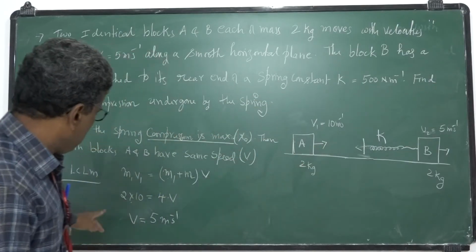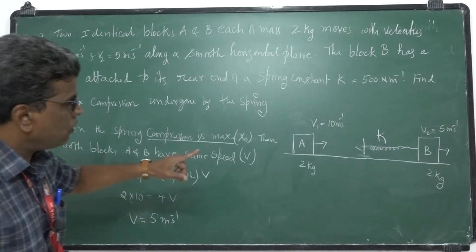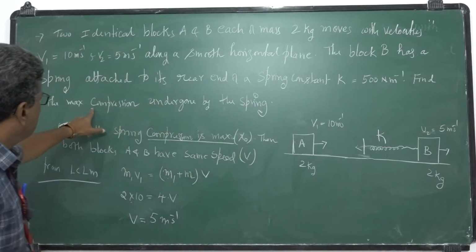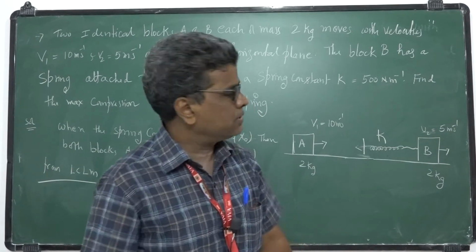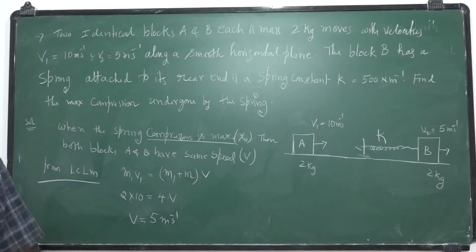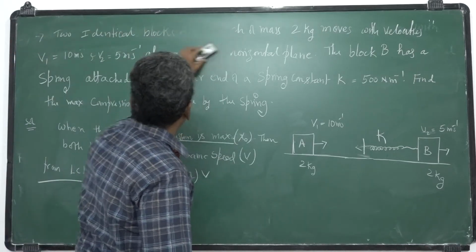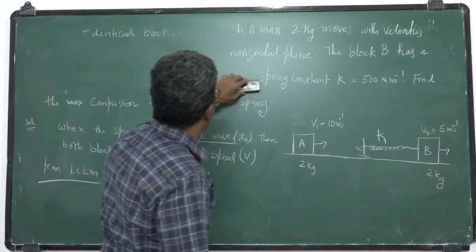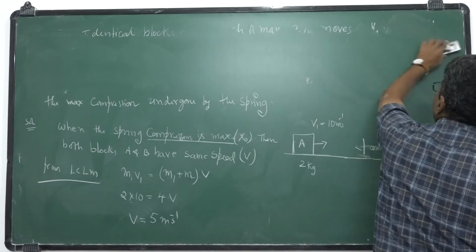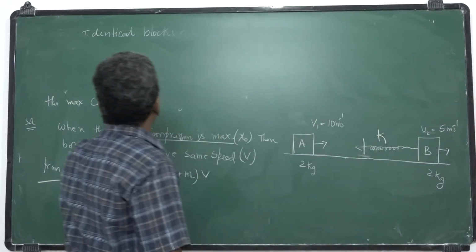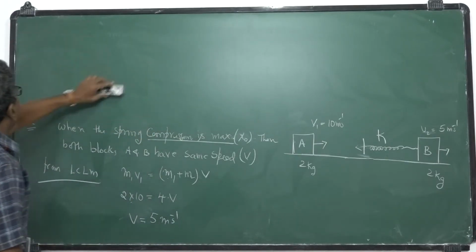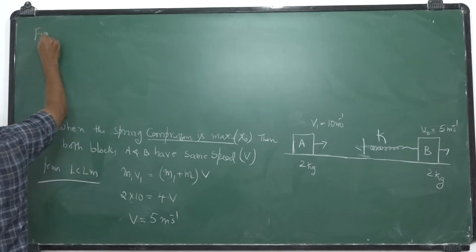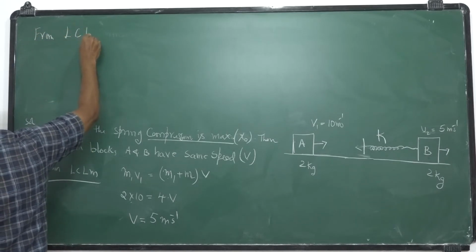Now the next one is what we want, the maximum compression. Since it is a smooth surface, energy conservation also takes place. So I am applying the energy conservation principle, the law of conservation of energy. K is 500.